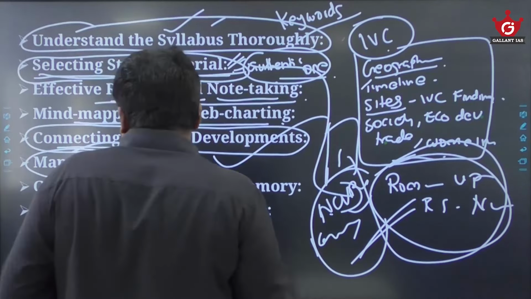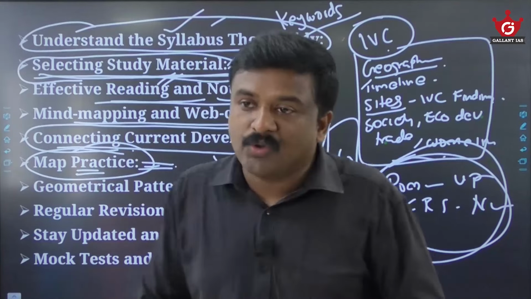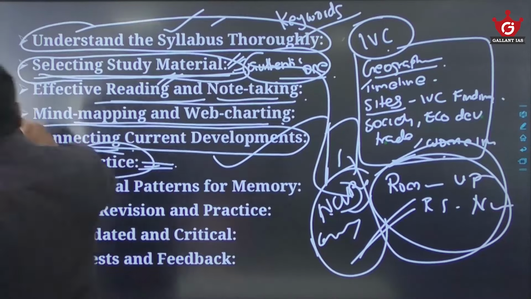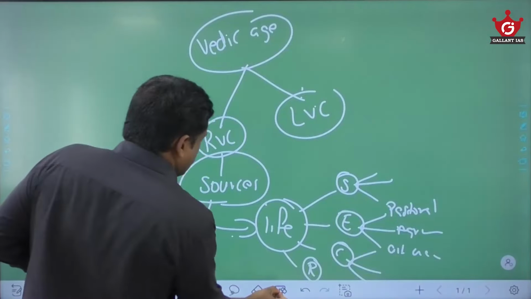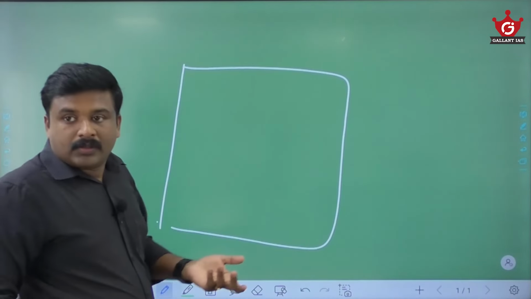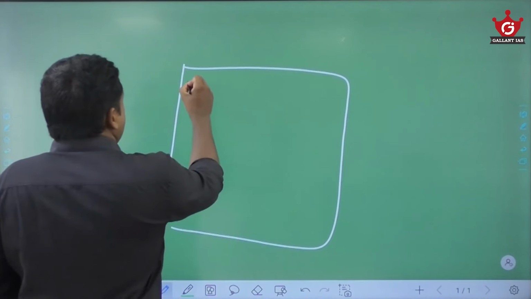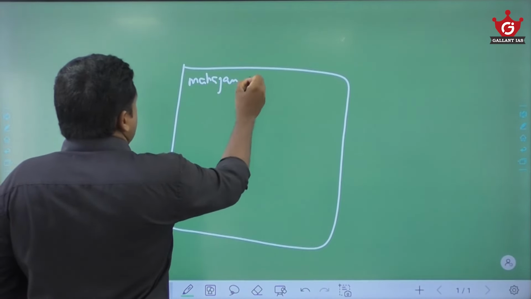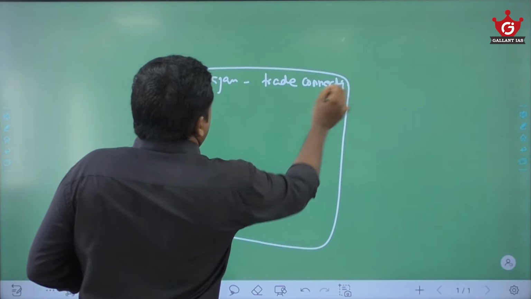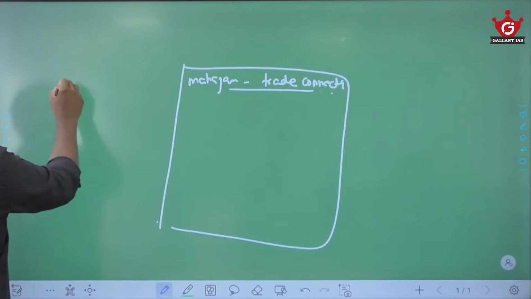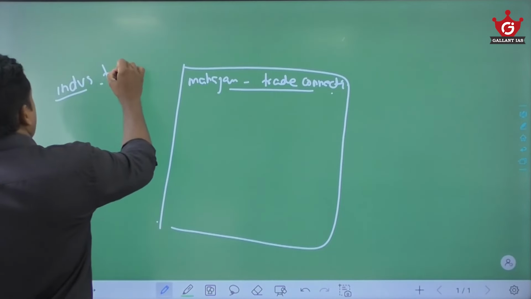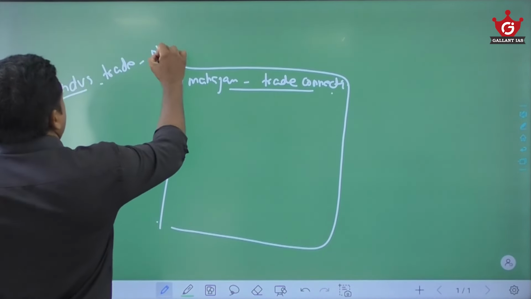Map practice means, again I am telling you, when you write answers to paper one, your answer should always have a map. For example, a question is about the Mahajanapadas and their trade connections, or let us take the Indus civilization: discuss how the Indus civilization maintained trade connections with other countries.